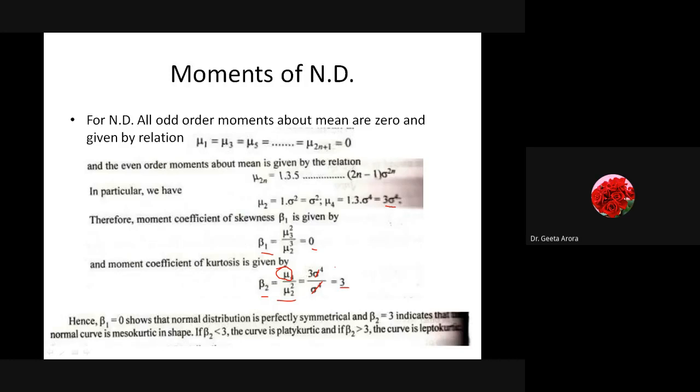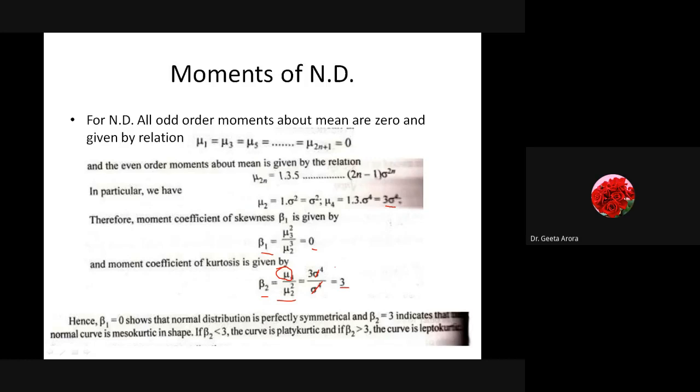So if we talk about what skewness and kurtosis is, I have added some more slides to discuss that. In the case of the normal distribution, there is no skewness. No skewness means beta 1 is 0, which means the curve is symmetrical about the mean, and this we have already discussed.